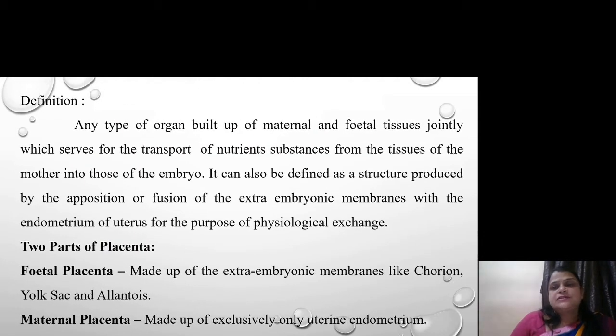First, I would like to define what we mean by placenta. Placenta, in Hindi, is called nal. Everyone is familiar with placenta. It is a temporary organ meant for the nutrition, respiration and excretion of the fetus during embryonic growth and development. It is made up of two parts, the fetal placenta and the maternal placenta. Fetal placenta is made up of chorion, yolk sac and allantois, while maternal placenta is made up of only the endometrium, the wall lining of the uterus.